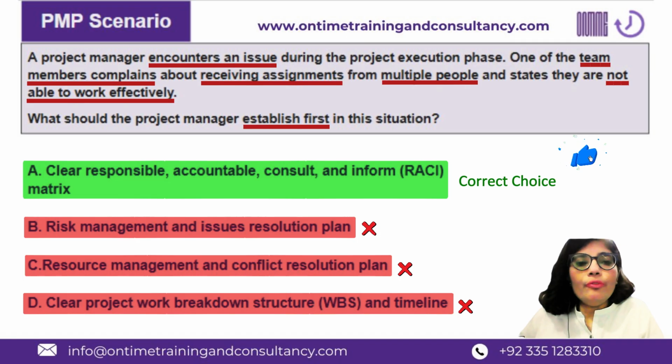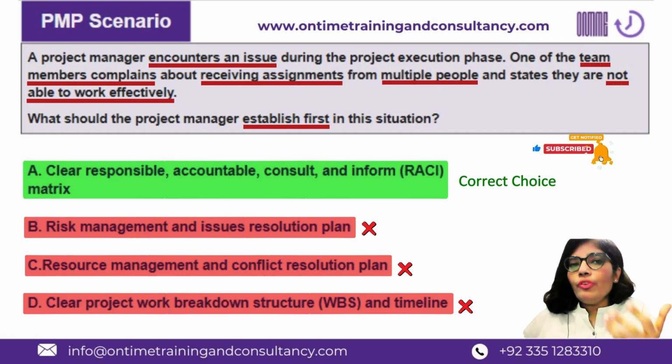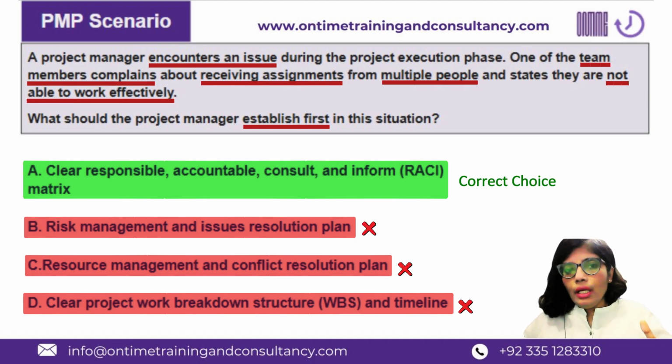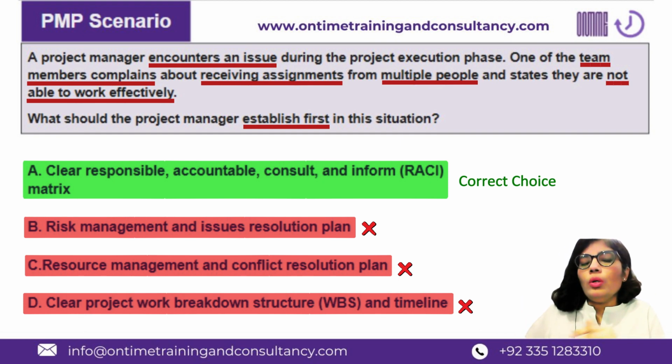WBS is not that view which would give you the resource-wise breakdown. That view is different. We want a visibility, a transparency with respect to which team member is assigned with how many tasks, and if it is in alignment to his bandwidth, or if he is being overworked or overutilized.